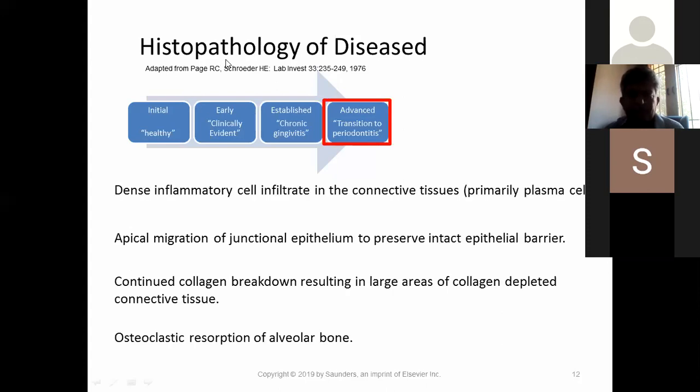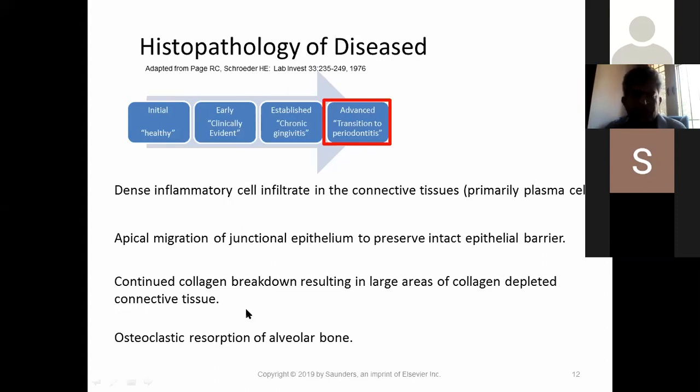Next. So as the transition from initial gingivitis goes into periodontitis, the inflammatory cells are infiltrated with plasma cells. Plasma cells, you know what plasma cells are? Where there is innate immunity and acquired immunity, we'll be telling you in the subsequent slides. So there is infiltration of plasma cells, and T cells convert themselves to B cells. In the initial lesions, we saw the T cells. Now there is more proliferation of B cells.